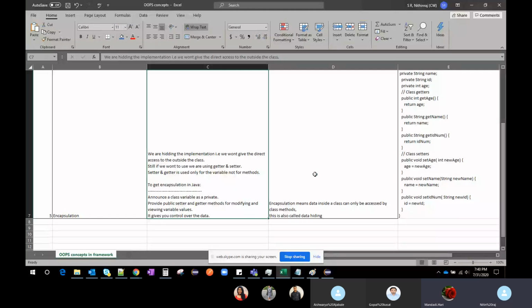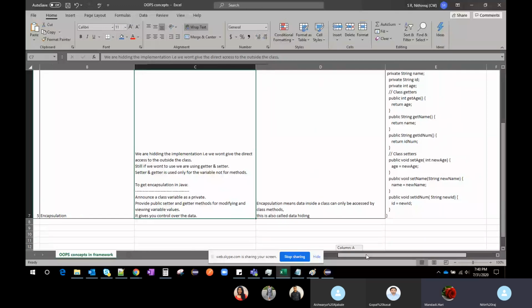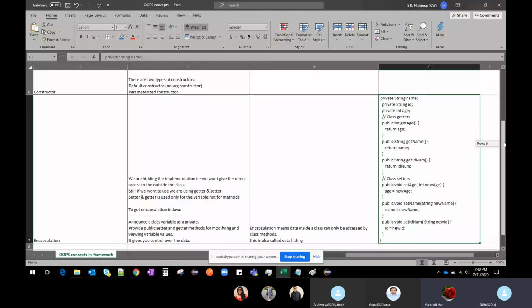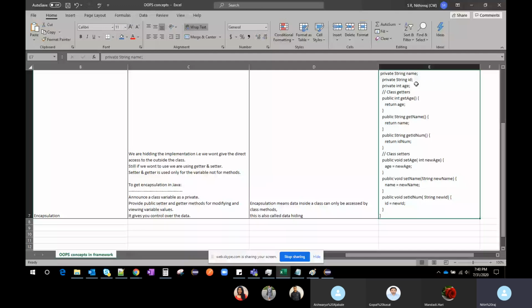Suppose you go to this example, I will write some example. Here name is private. Private is nothing but we can access it within the same class; we can't access it outside the class. I want to make something private, either the name or ID. In this example, I made name, ID, and age private.